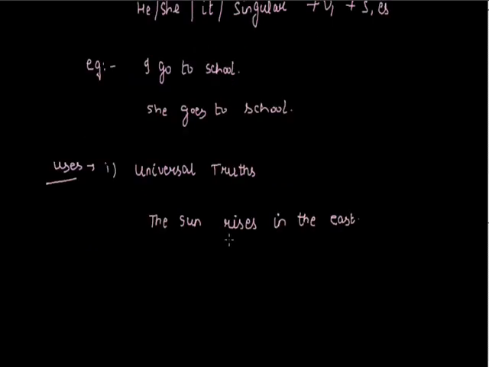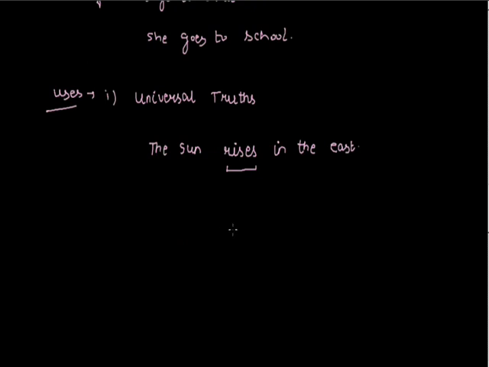In this sentence we use simple present tense. Why? Because we cannot change the direction of the sun. It always rises in the east. That's why universal truths are always written in simple present tense.